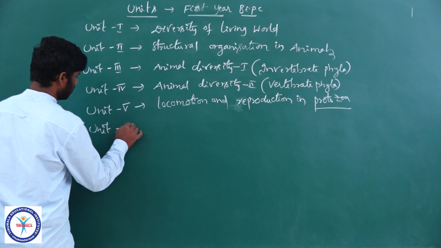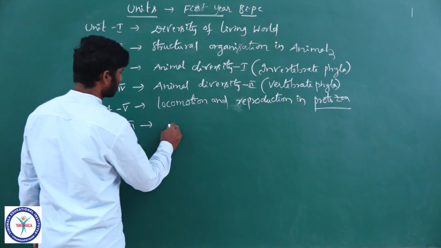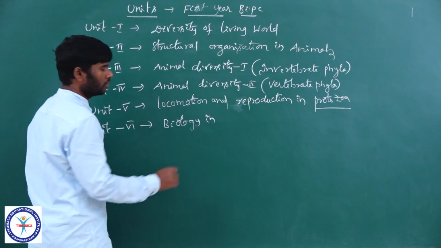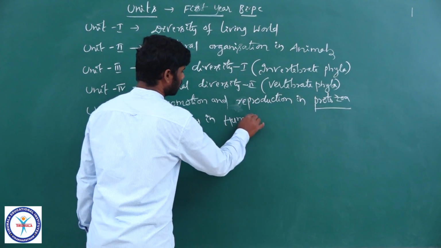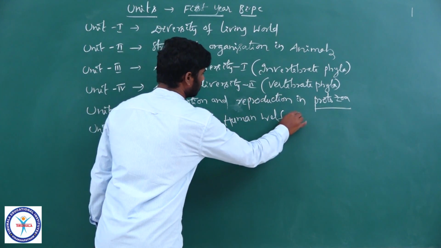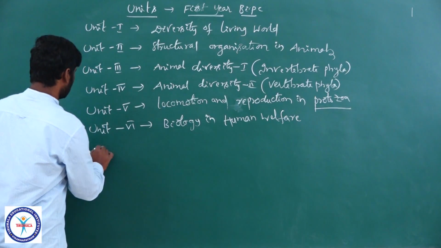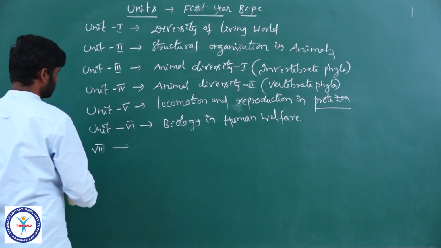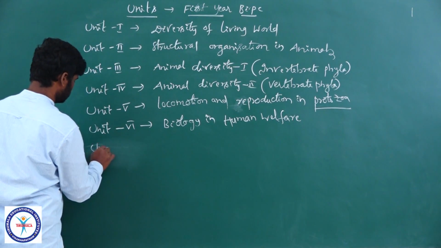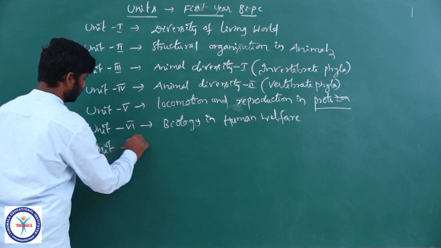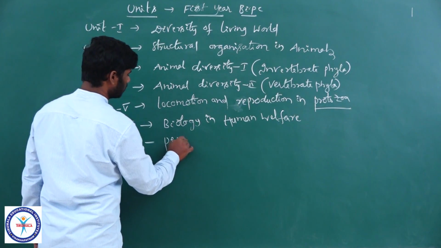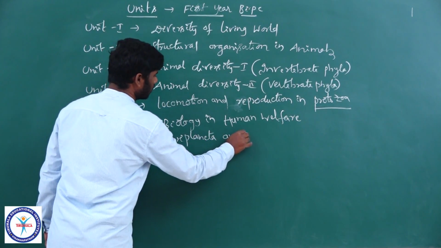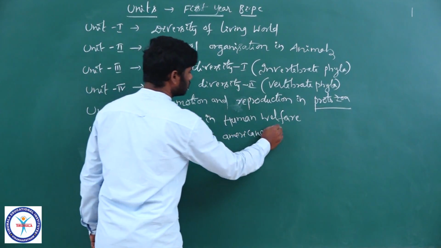Now, unit 6, biology in human welfare. And unit 7, Periplaneta americana, it's a cockroach.